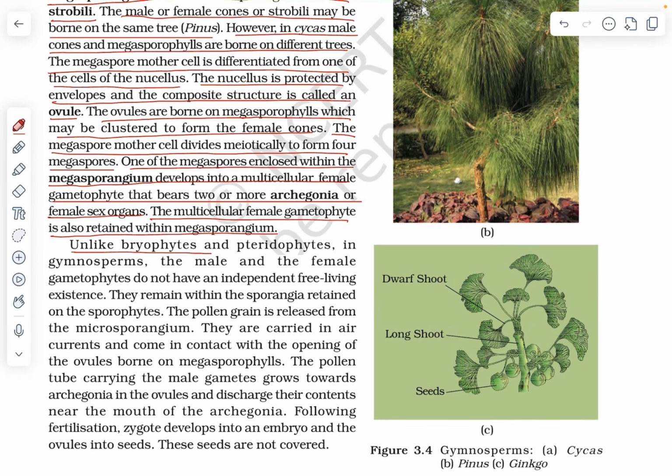Unlike bryophytes and pteridophytes, in gymnosperms the male and the female gametophytes do not have any independent free-living existence. They remain within the sporangia, retained on the sporophytes. The pollen grain is released from the microsporangium.